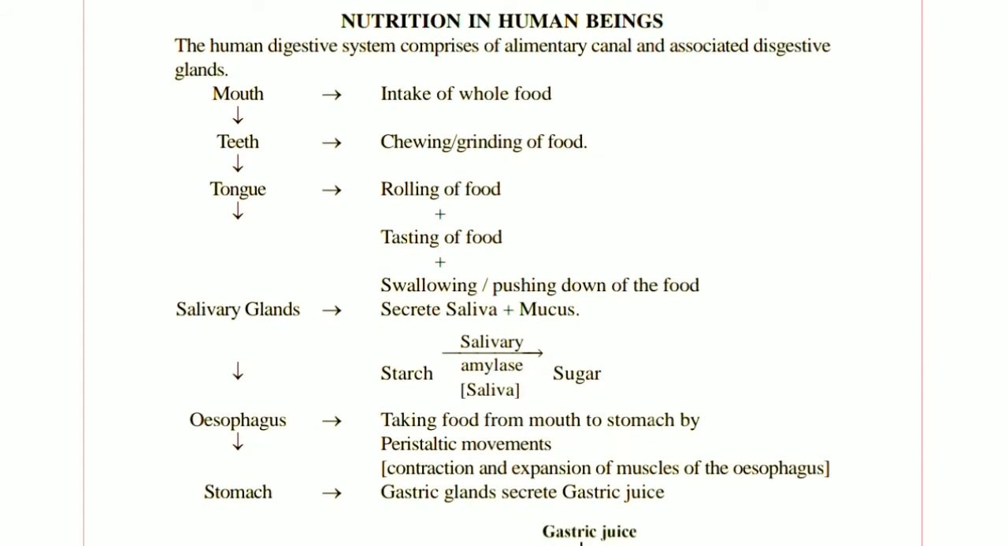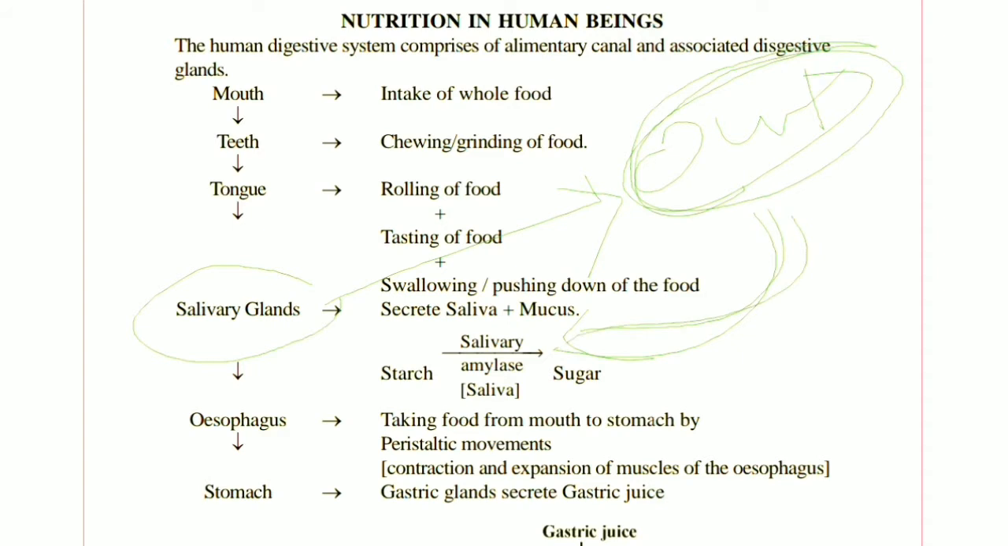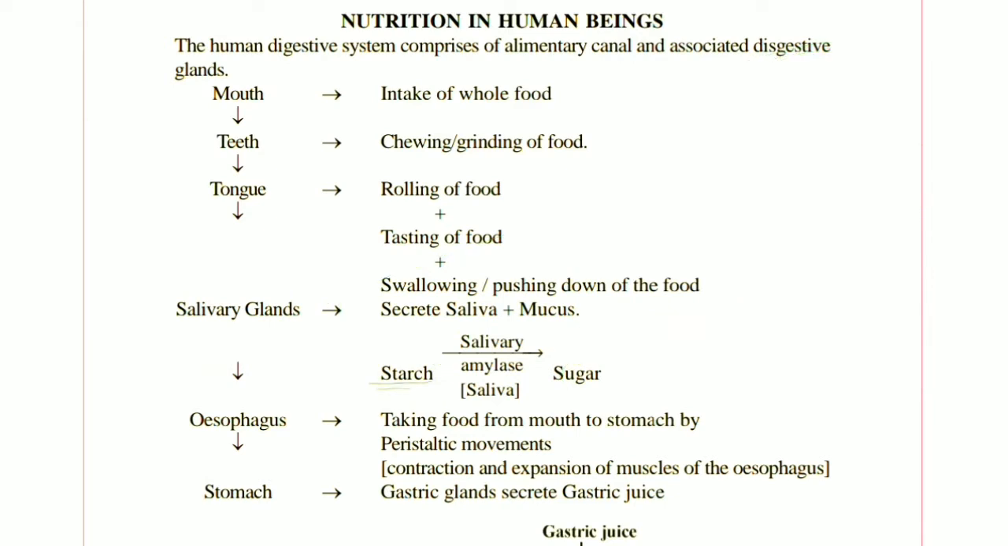Now there are salivary glands, which are present outside the buccal cavity. Note it, very important, the glands are present out of the buccal cavity, not in it. These glands secrete salivary amylase, which converts starch into sugar, generally maltose, glucose, or fructose, which are different types of sugars.